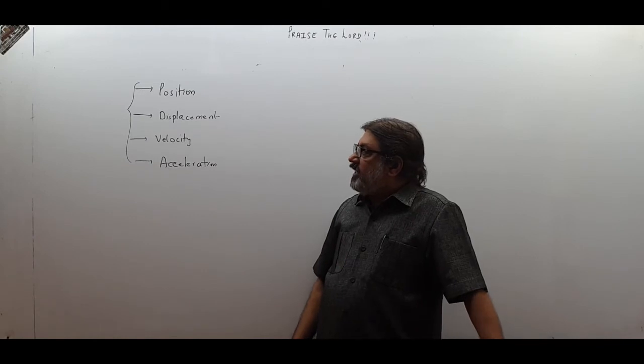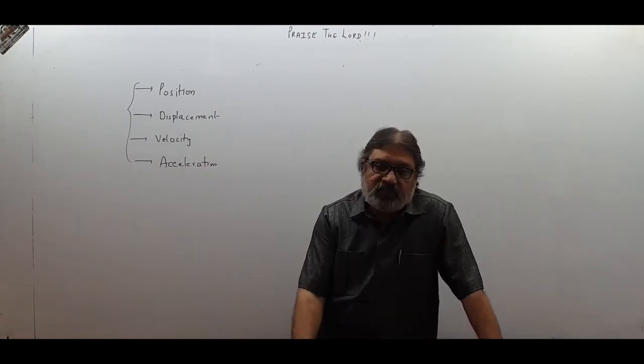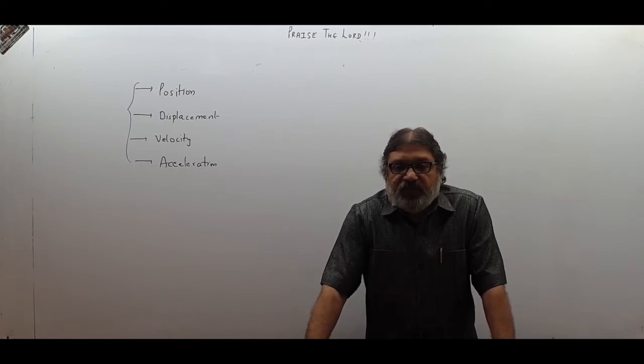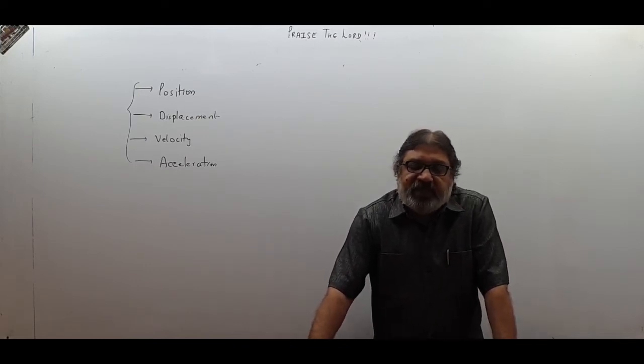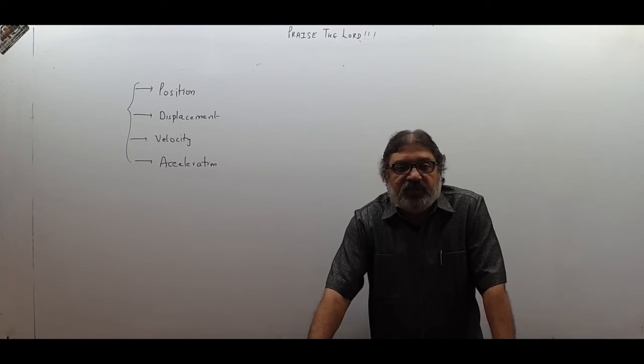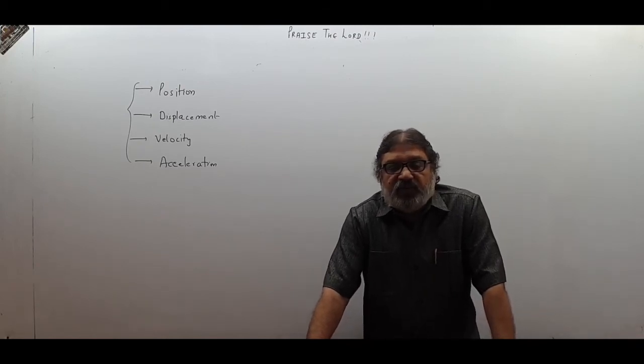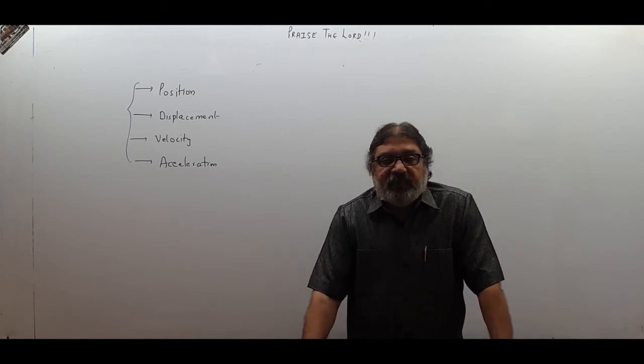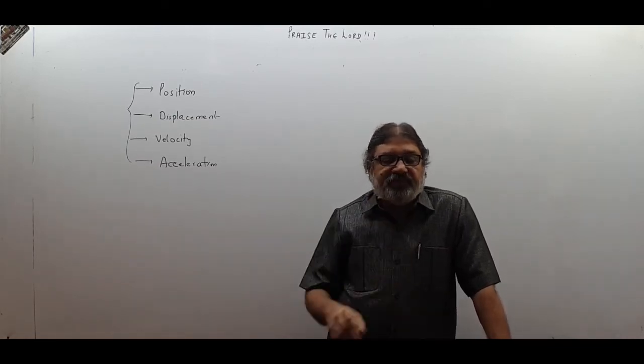So we need to have an idea about these four things to know motion of a body. We should know its position at any point in the past or at any point in the future or right now. We should be in a position to tell the displacement of the body for any time interval in the past or in the future.